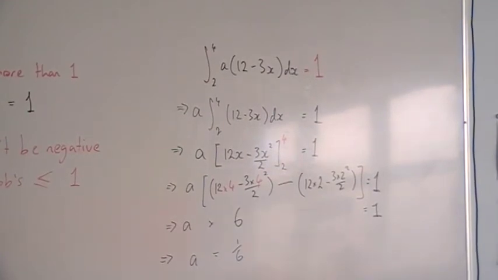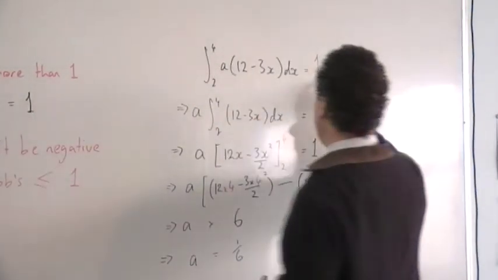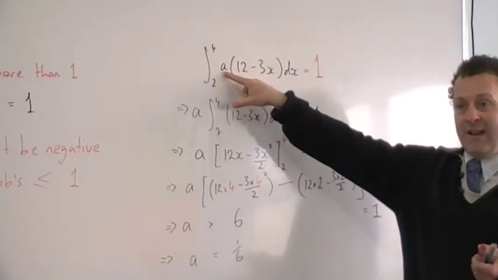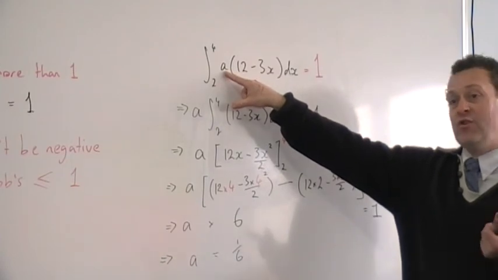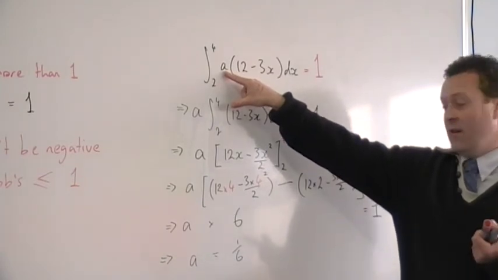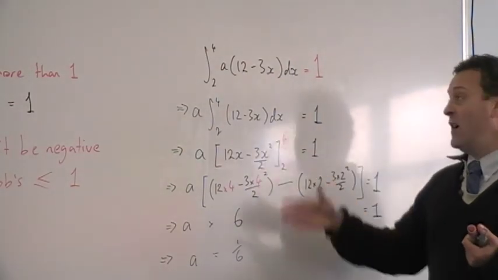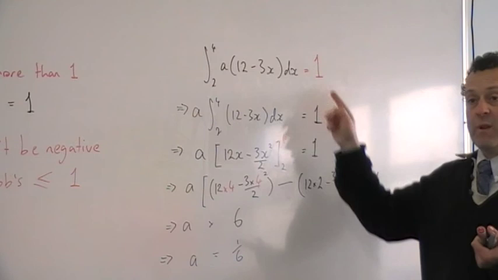Any questions? The whole integral has to equal 1. That's what we've said here, the whole integral equals 1. And we don't know what number A is. So if that's going to be true, the question is, what does A have to be? So if A is 1/6, that works. If A was anything other than 1/6, it wouldn't equal 1.